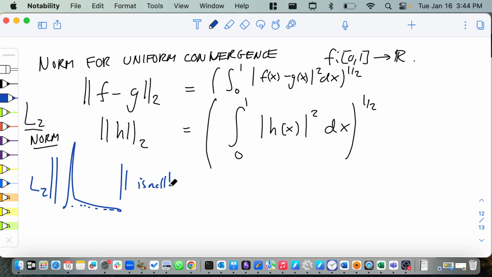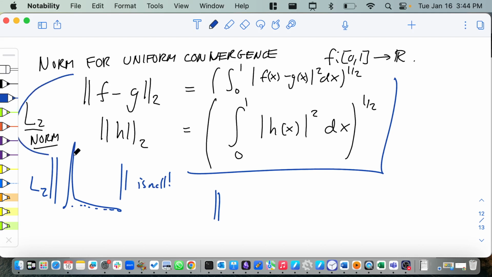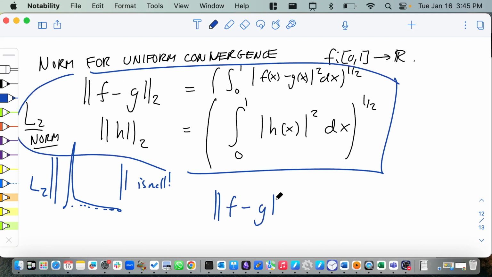Did someone else have their hand up? Yeah. The distance function? What is the distance function? So this norm doesn't work for what we want. This is a norm for something else. The norm that we want is something different. And yeah, what do you want it to be? The absolute value of what? It's true, it is going to be an absolute value. Of f(x) and g(x). Yes, okay.